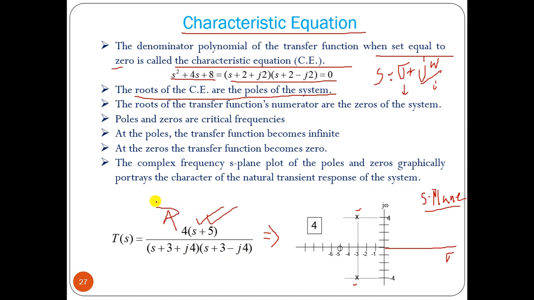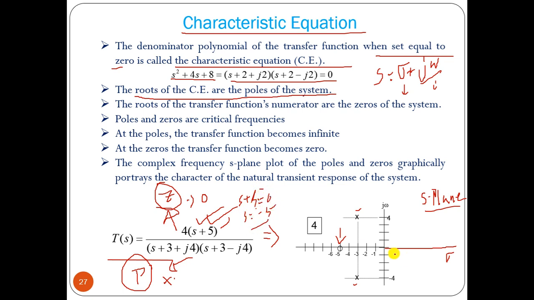From the numerator we can find the zeros of the system. From the denominator we can find the poles of the system. Poles are marked by a cross, and zeros are marked by a zero symbol. So this is the location of the zero. S plus 5, that means you have to assume S plus 5 equal to 0. So what is the value of S? S equals minus 5. So at S equal to minus 5 there is a zero, and the poles are at minus 3 plus minus j4. So these are the locations of the poles. This is the location of the zero.